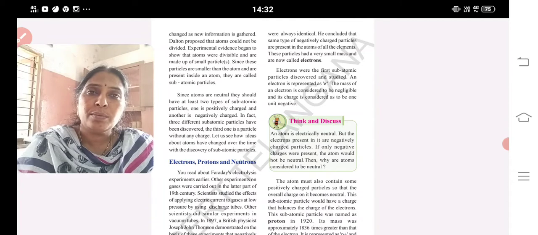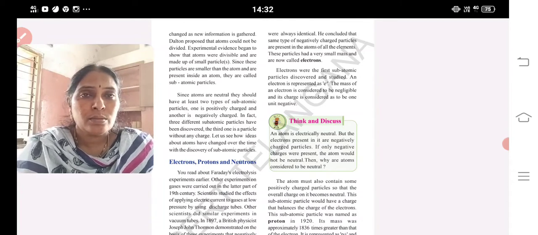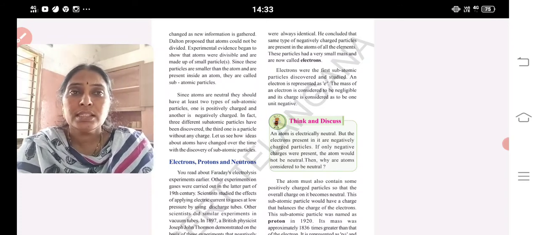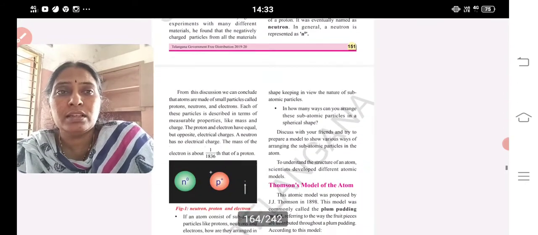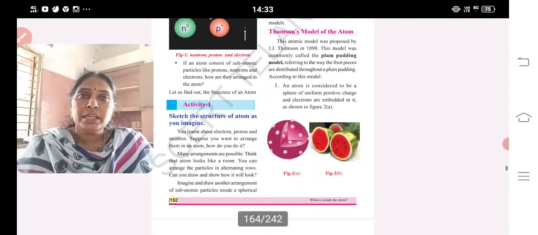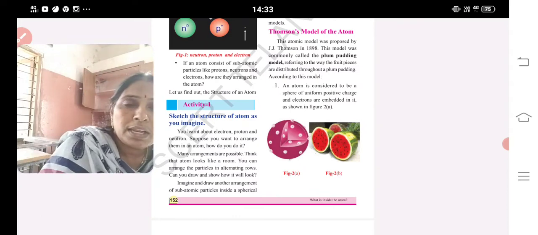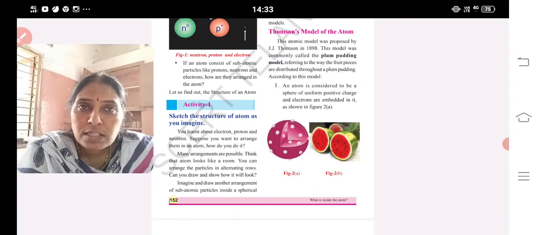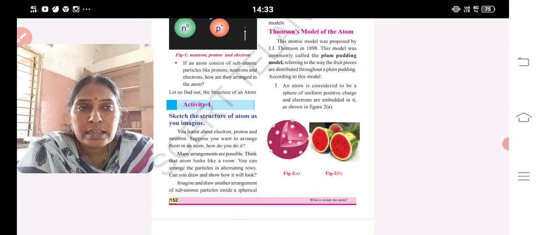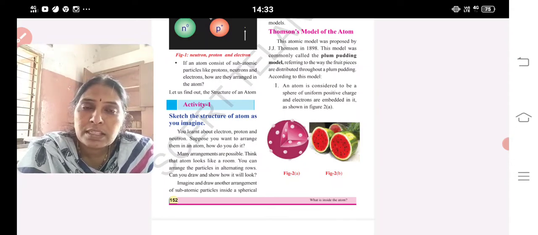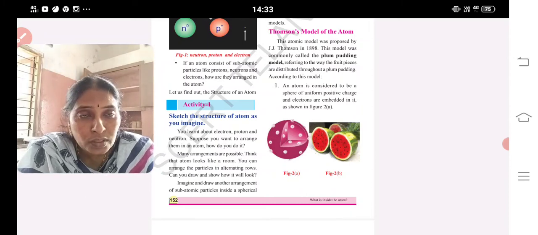The first model was given by J.J. Thomson. His atomic model is also known as the plum pudding model or watermelon model. Why is his model said to be a watermelon? Because he compared the atom to a watermelon fruit. When we cut the watermelon, it is filled with a red mass. It is nothing but a positive charge, and the seeds placed in it are nothing but a negative